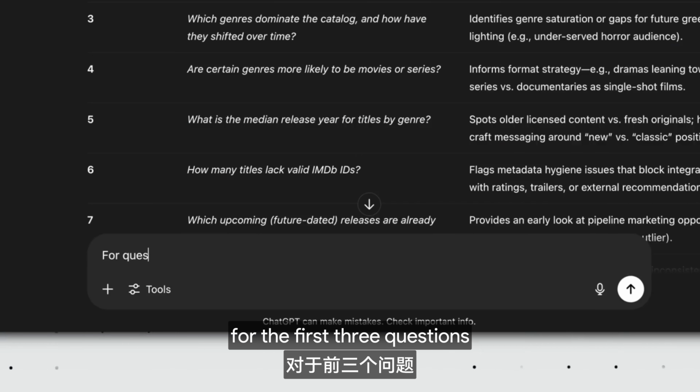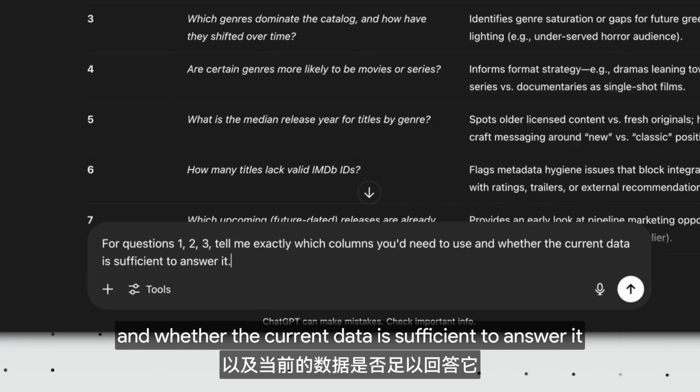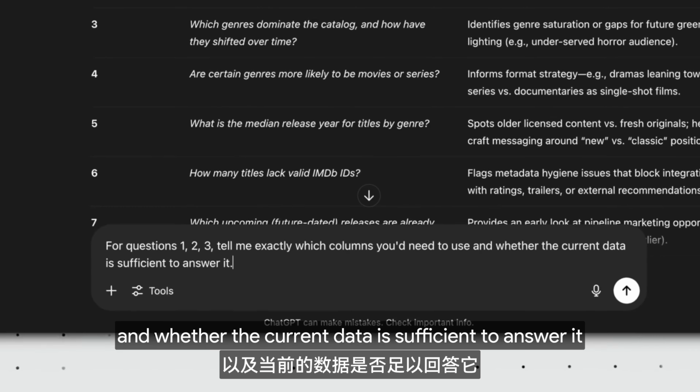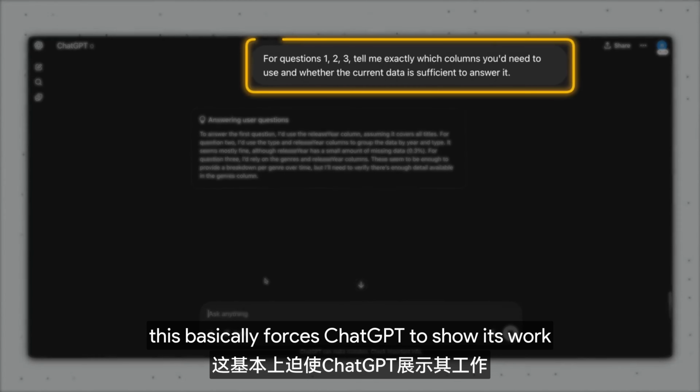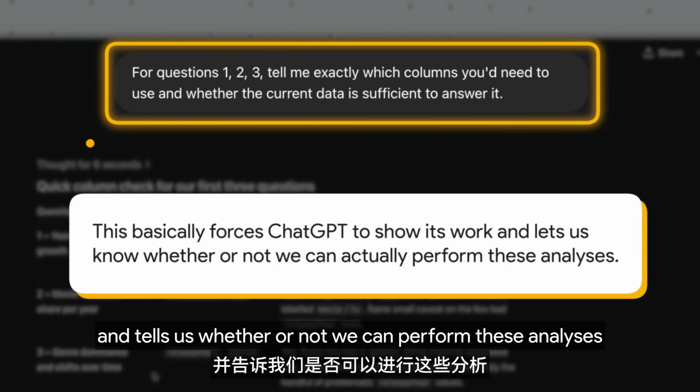Prompt 2. For the first 3 questions, tell me exactly which columns you need to use and whether the current data is sufficient to answer it. This basically forces ChatGPT to show its work and tells us whether or not we can perform these analyses.